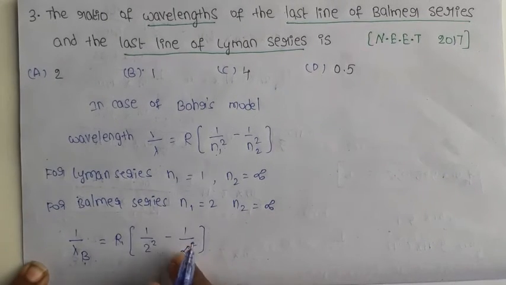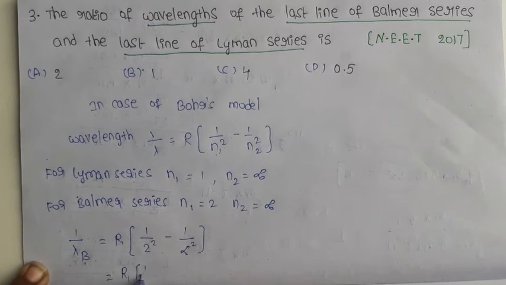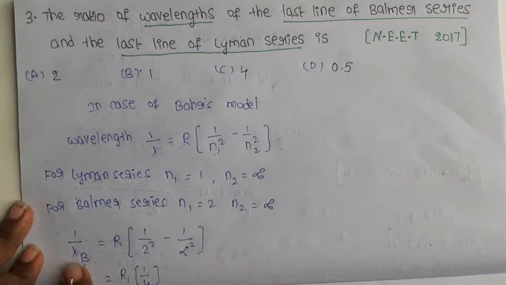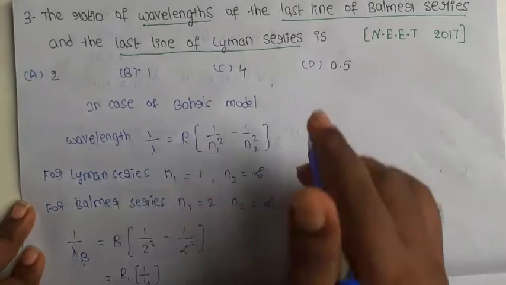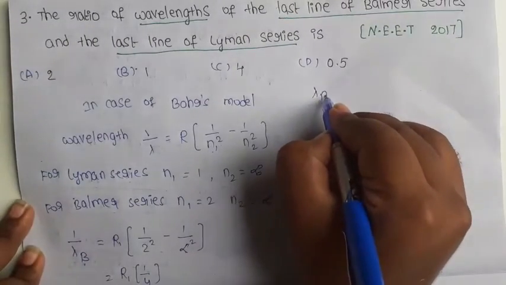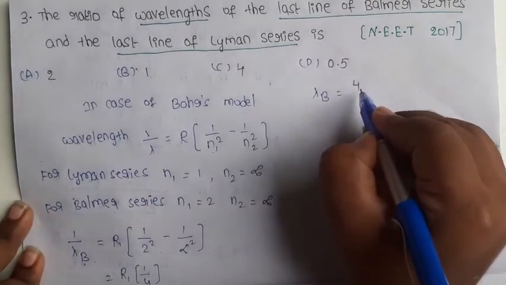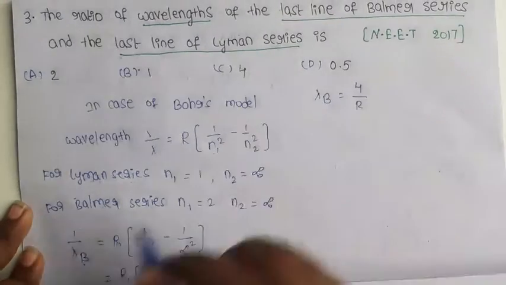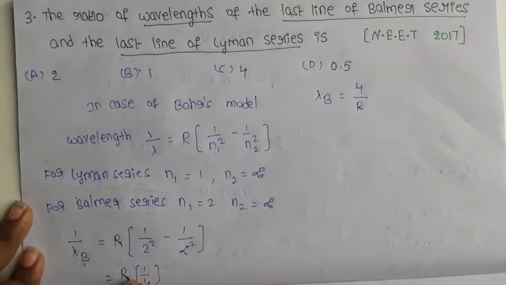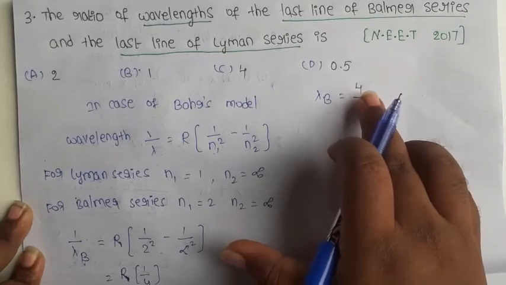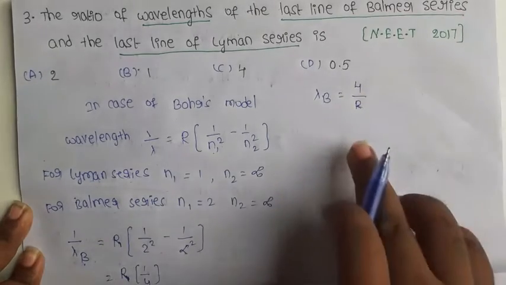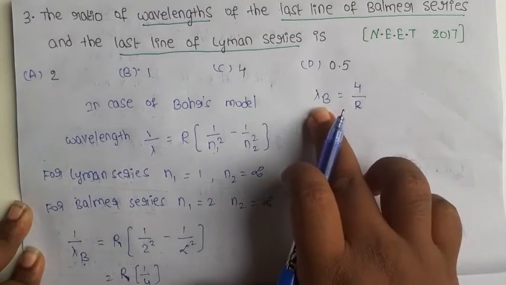Infinity means 0. So R into 1 by 4. This is the 1 by lambda b value. I want only the lambda b value, so take the reciprocal: R by 4 reciprocal, lambda b equals 4 by R. This is in the case of the Balmer series.